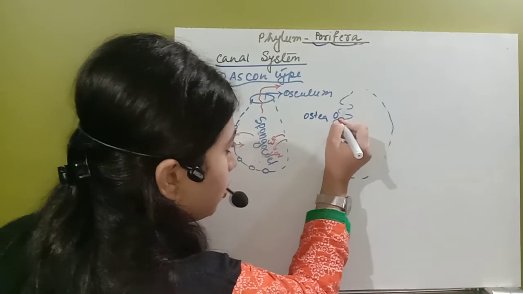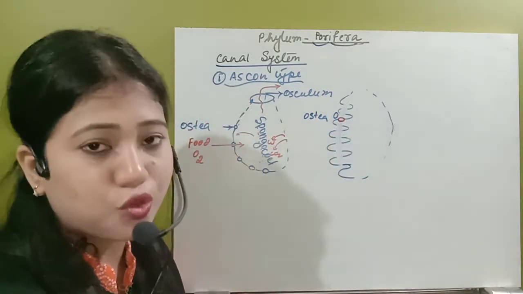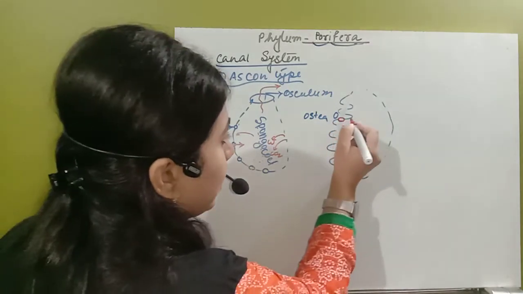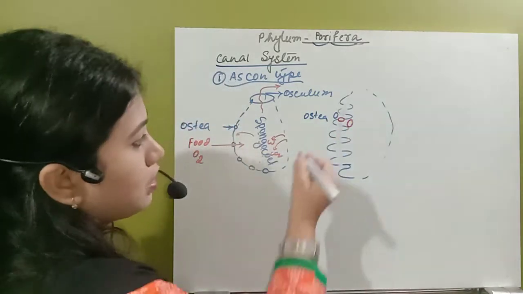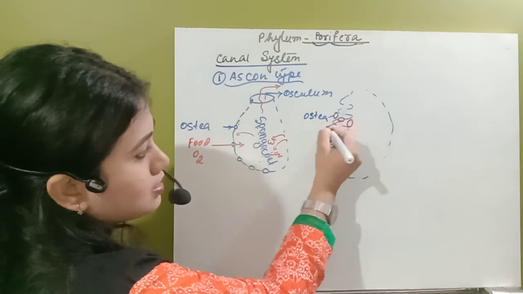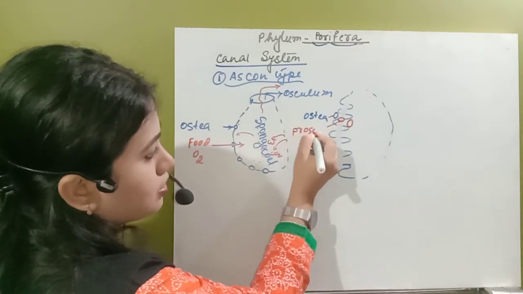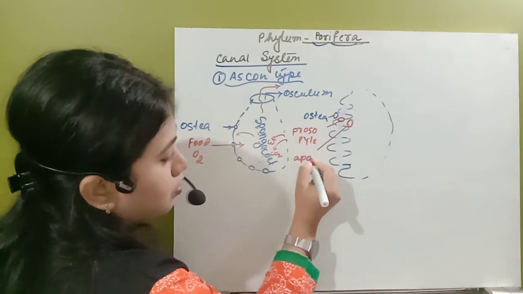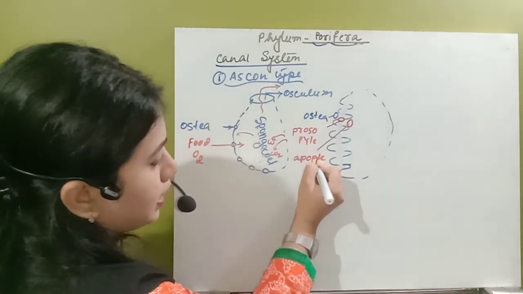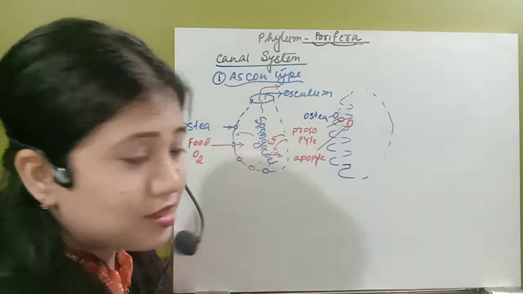This hole is known as prosopyle. And there is another hole present here that is known as apopyle. Remember, this is the ostia, this is prosopyle, this is prosopyle, and this is the apopyle. So first of all, apopyle, yes, and there are two canals also here.